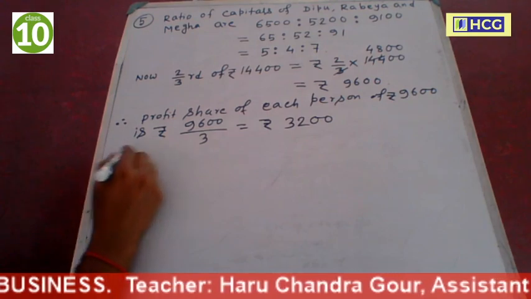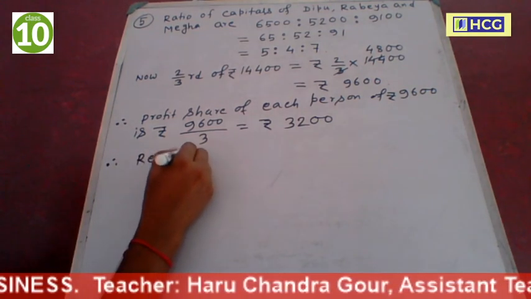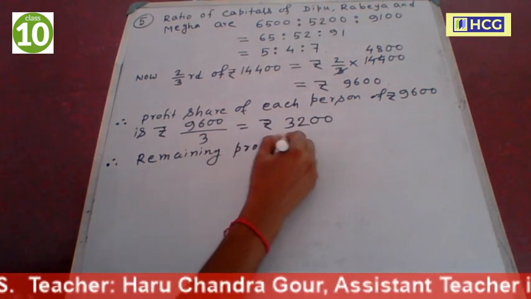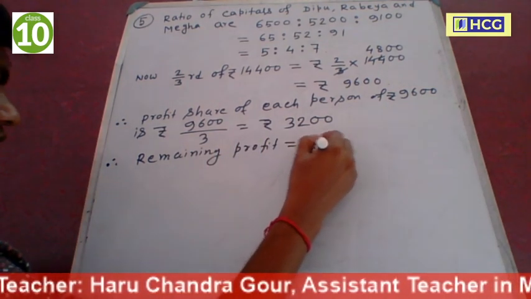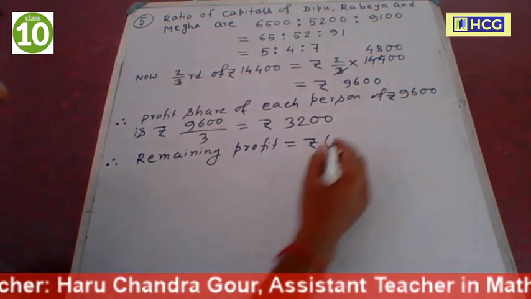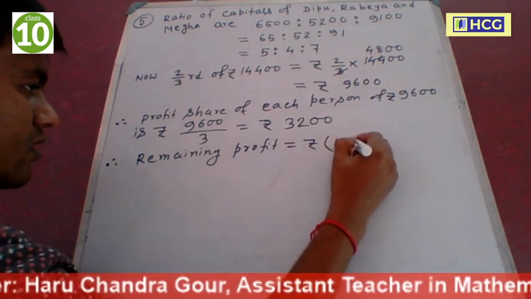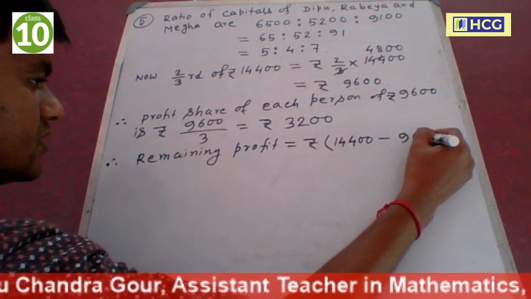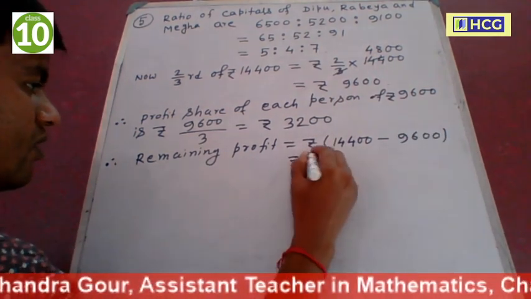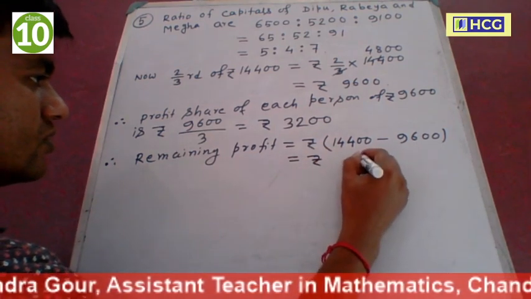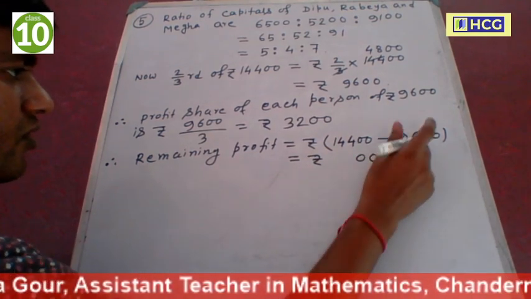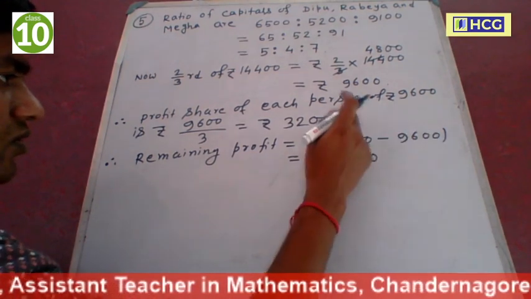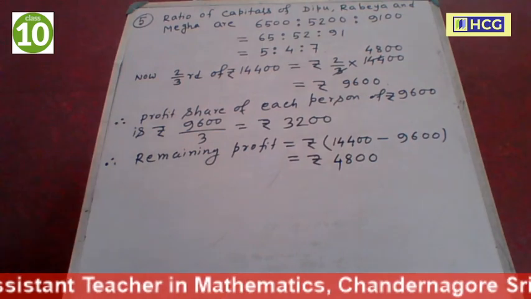So therefore remaining profit is equal to total profit 14,400 minus 2/3, which is 9,600. Now this is equal to rupees 4,800.